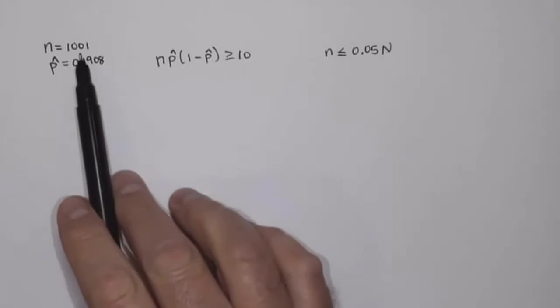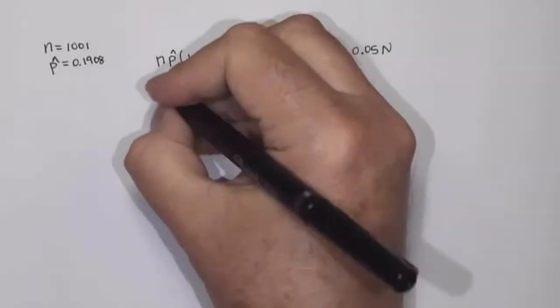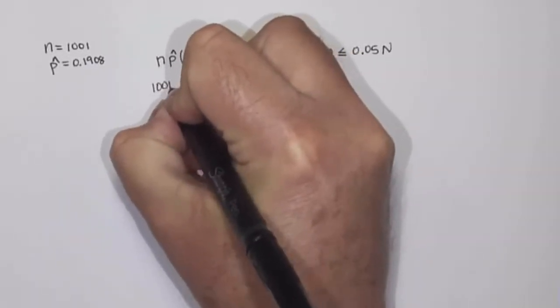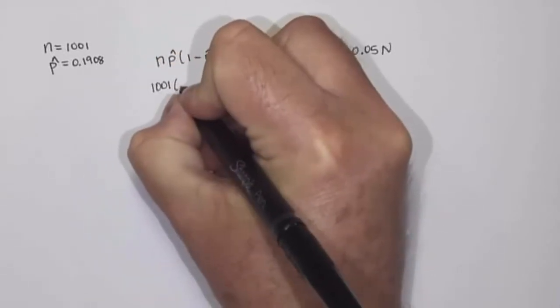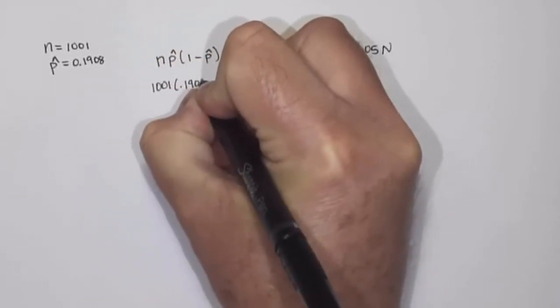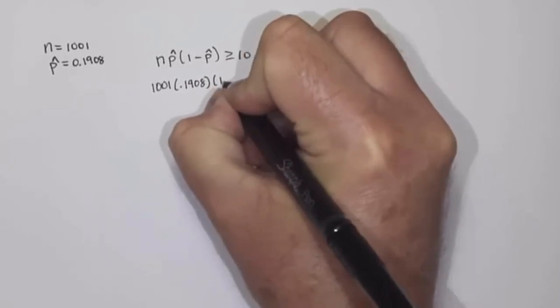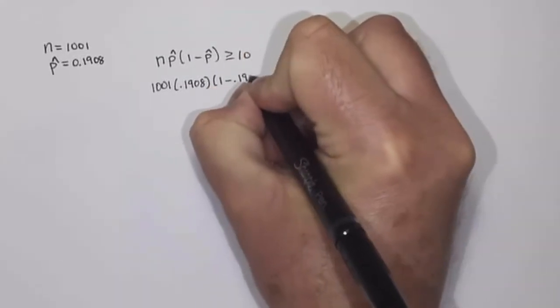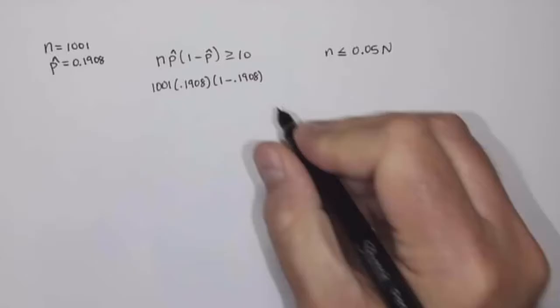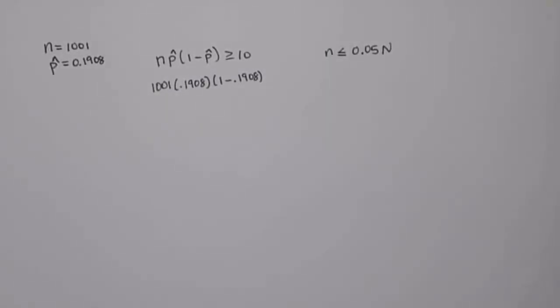Well, we know that n is 1,001, so if we take 1,001 times 0.1908 times 1 minus 0.1908, we're checking to see, is that 10 or bigger?